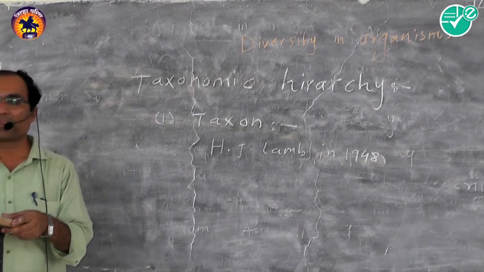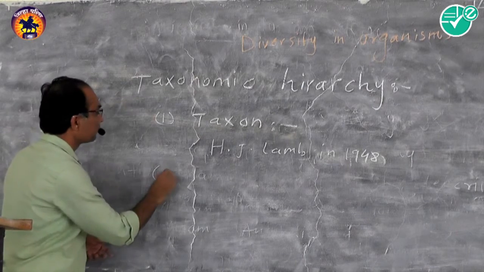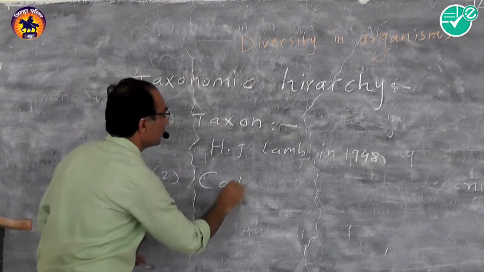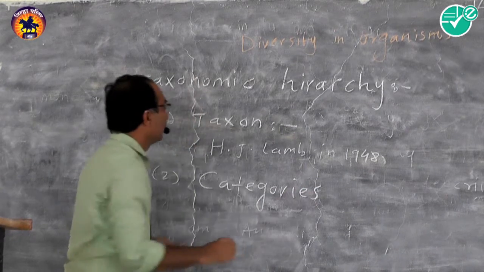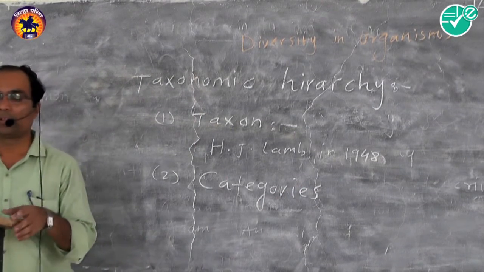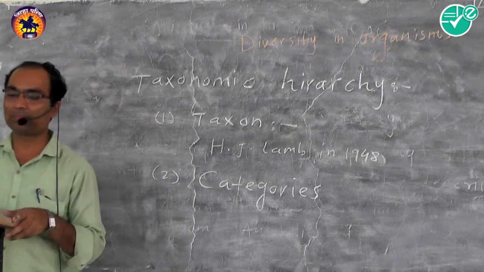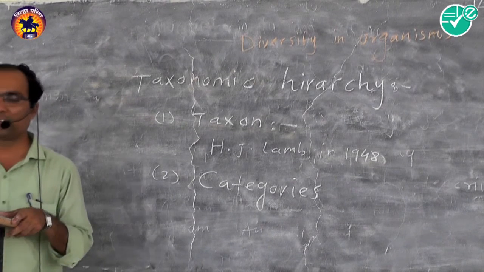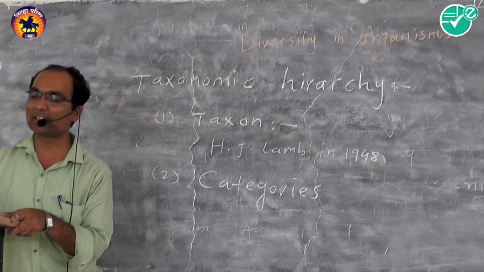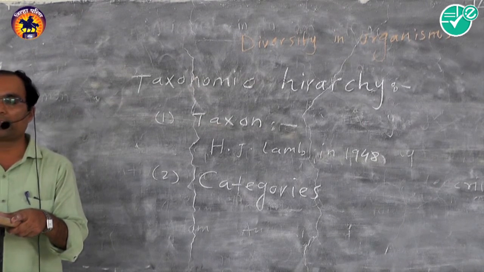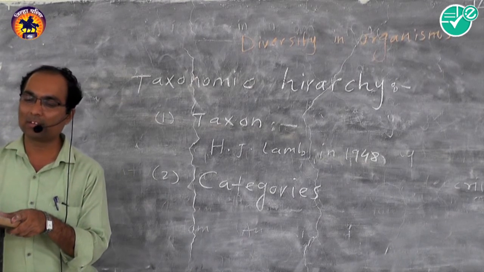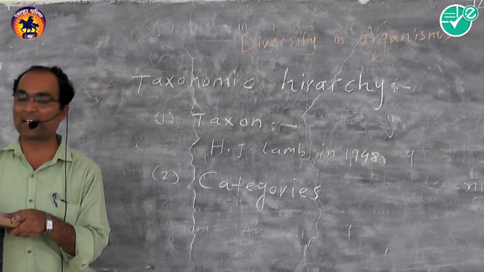Second is categories. A category is a rank or level in the hierarchical classification of organisms. Various taxa are assigned definite categories according to their taxonomic status.